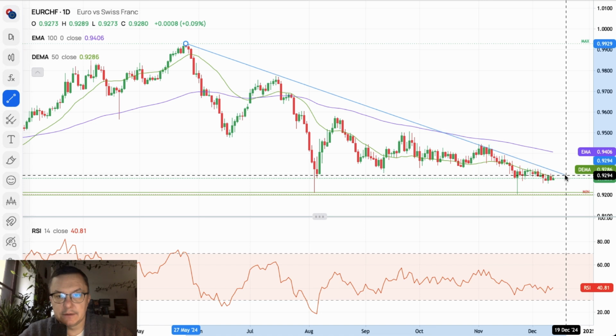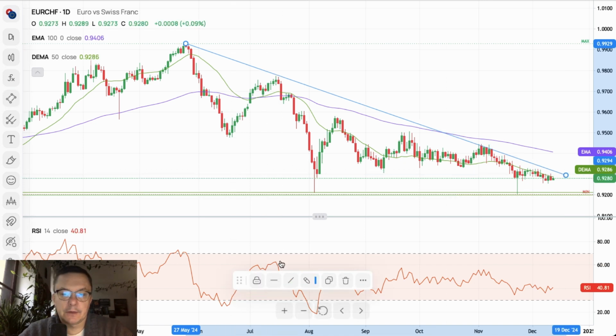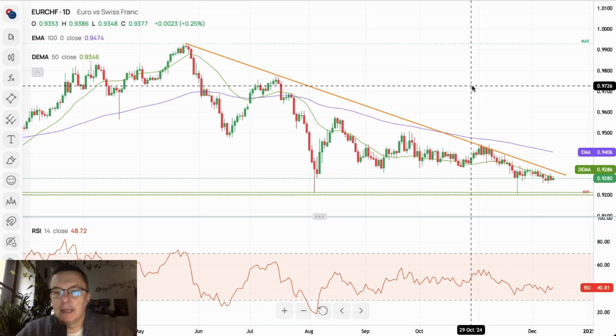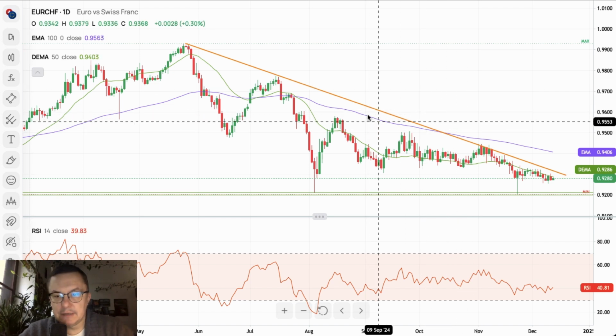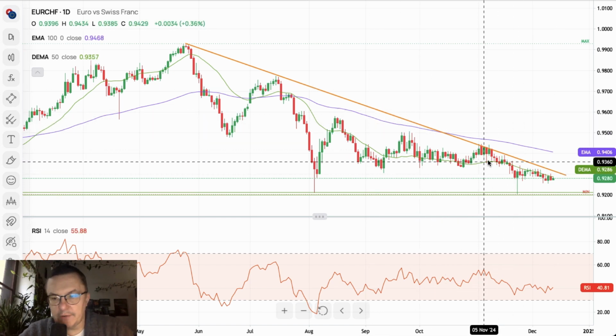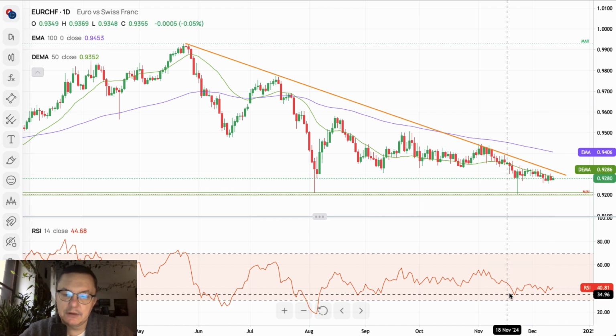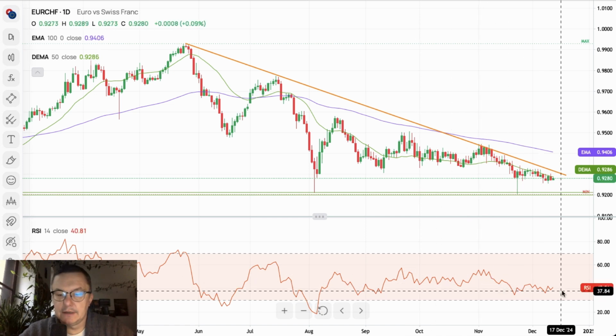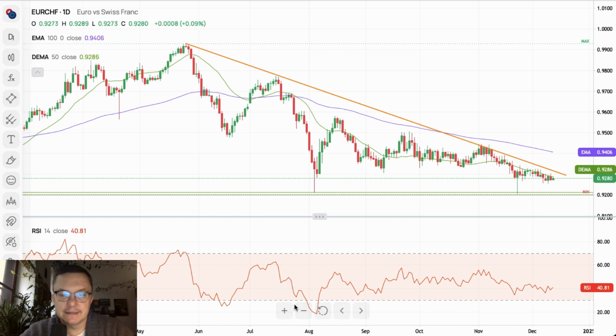You can see, there you go, crushed by the technical line, the trend line, which is the descending trend line. We are trading below this trend line, below 100 periods moving average, roughly around 50 periods moving average, into the negative territory, RSI negative territory. So that's the daily time frame chart.